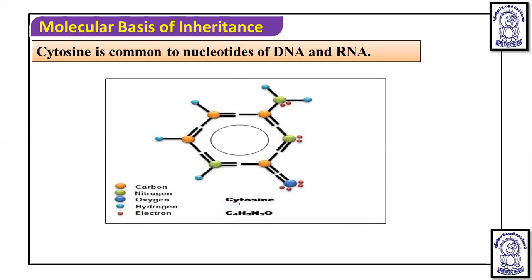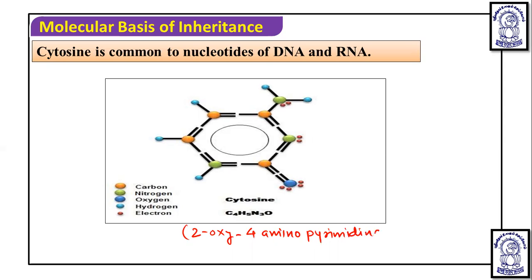Now, if you see the structure of the cytosine, you will see that on this fourth carbon, you will see the presence of what? Particularly, cytosine is chemically known as 2-oxy 4-amino pyrimidine.